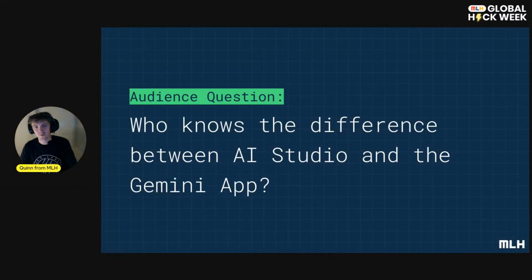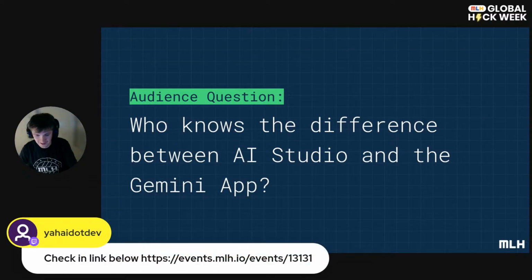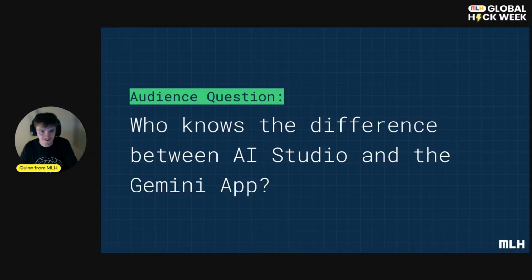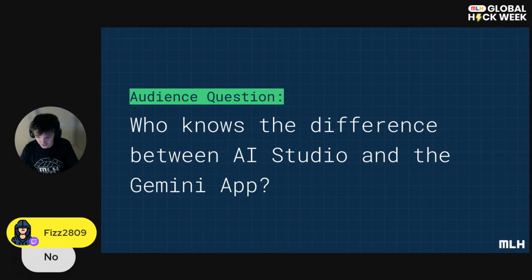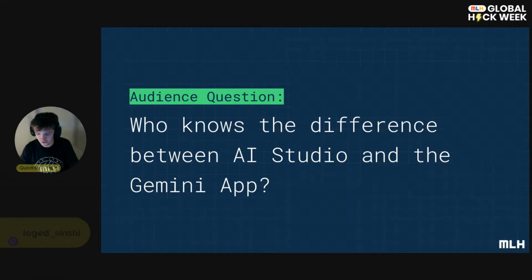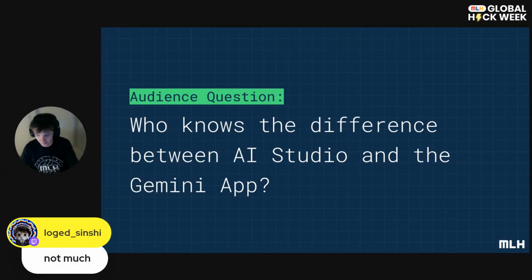Now, let's talk about AI Studio. Does anyone know the difference between AI Studio and the Gemini app? It's a question for the audience. Thanks for throwing the link down there. For anyone who missed it, you can find it here, also in the Discord and in various other places scattered around, so hopefully nice and easy to find. But let me know, does anyone know the difference between AI Studio and the Gemini app? We've got someone saying no, they don't know the difference. Someone saying there isn't much of a difference, or maybe you don't know much.